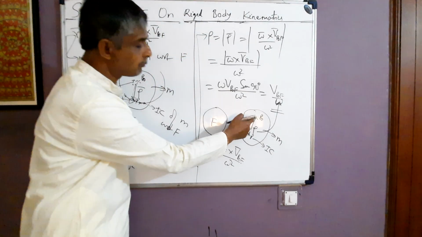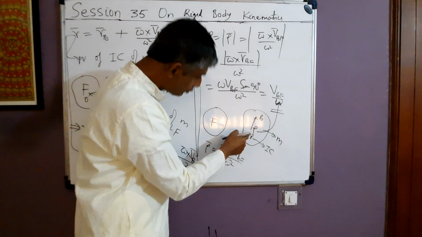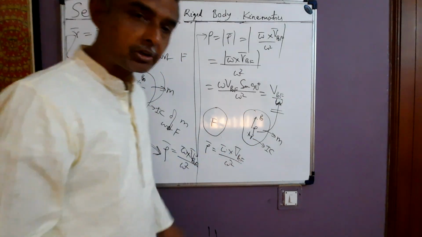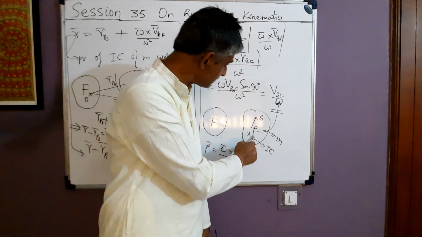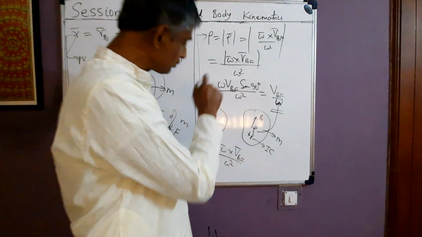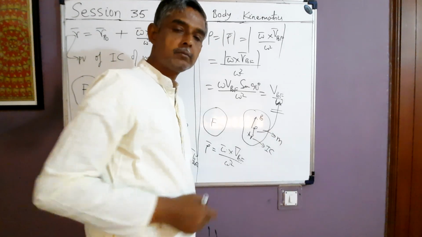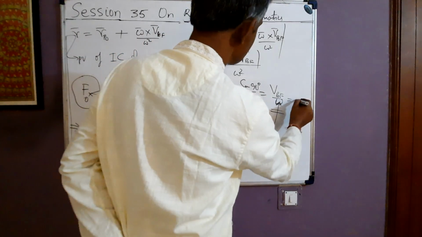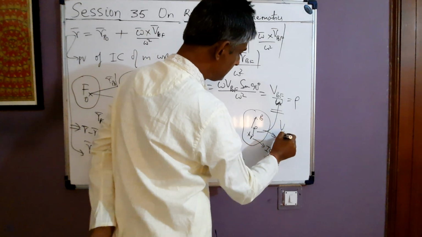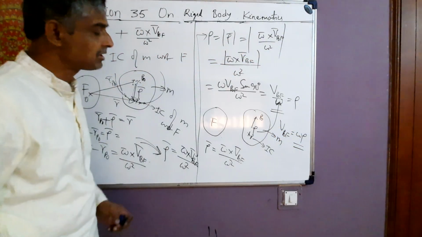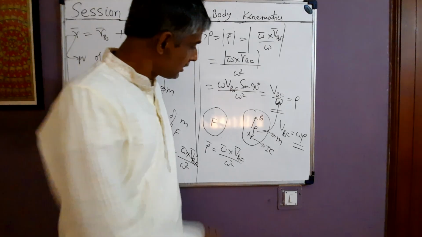So from point P naught, we move distance rho, where rho is equal to this much, along the direction of the vector omega cross v p naught f, then we reach the IC of m with respect to f at time t. Fine, alright. So from this equation we see this is just rho. So v p naught f is equal to omega rho. What does this mean? Another thing.